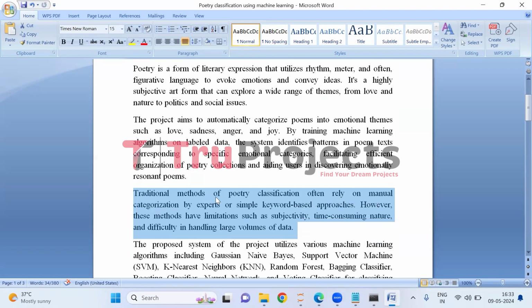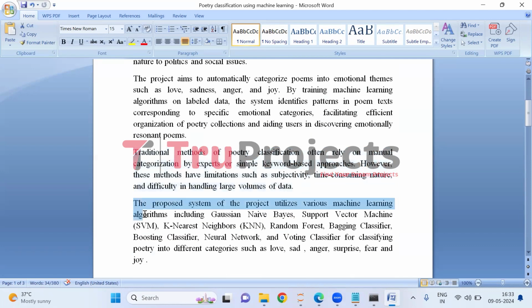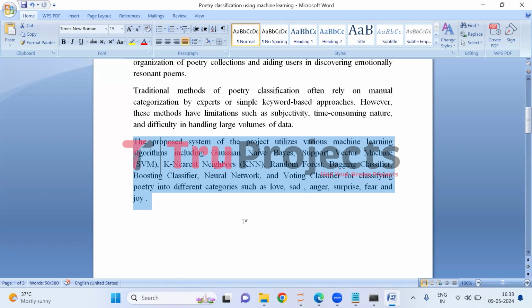To overcome these limitations, the proposed system classifies poetry into several categories using a variety of machine learning algorithms such as Gaussian Naive Bayes, Support Vector Machine (SVM), K Nearest Neighbor (KNN), Random Forest, Bagging Classifier, Boosting Classifier, Neural Network, and Voting Classifier for classifying poetry into different categories such as love, sad, anger, surprise, fear, and joy.